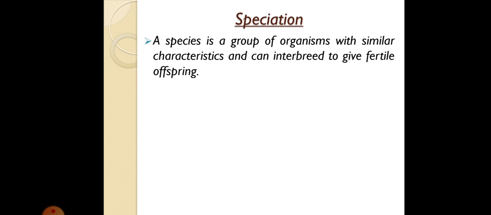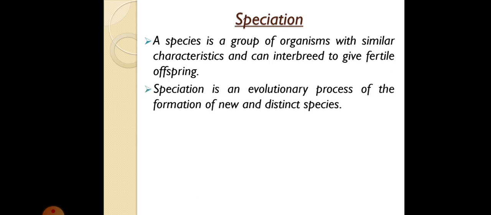That means they have similar traits and they can interbreed. Interbreed here means that they can reproduce among themselves.